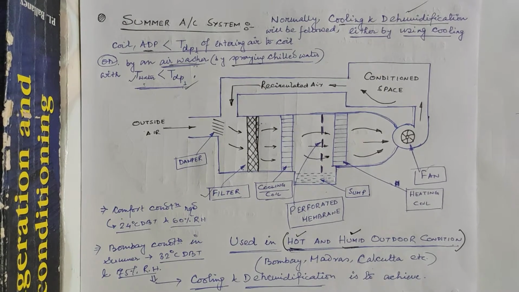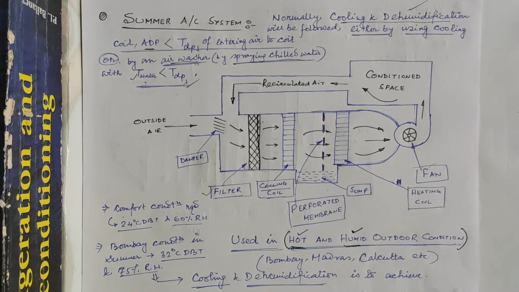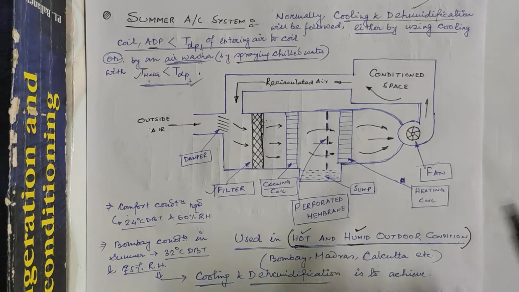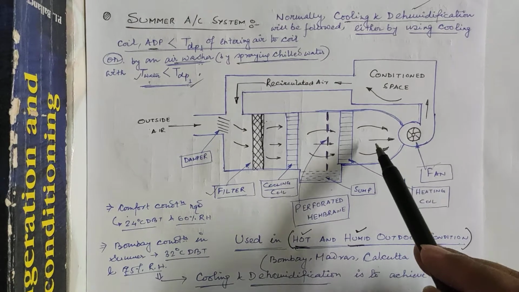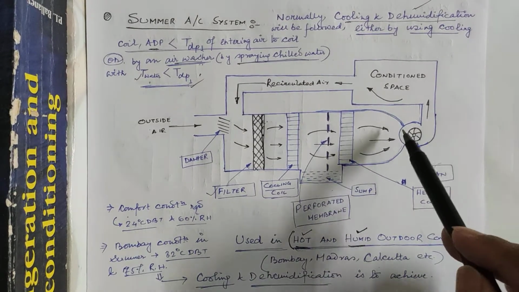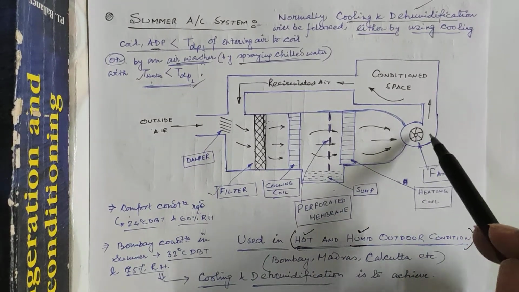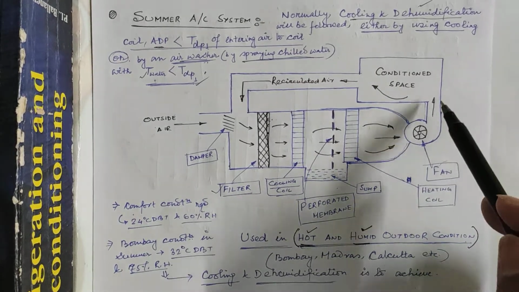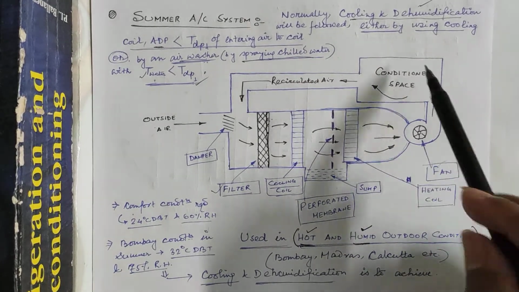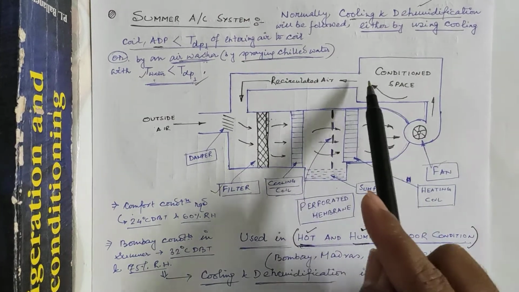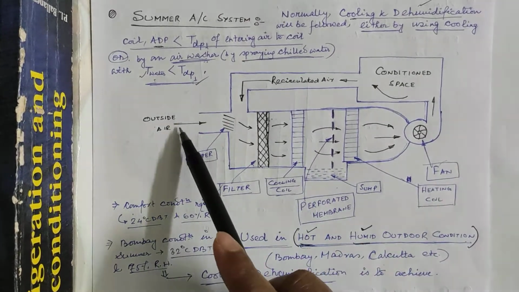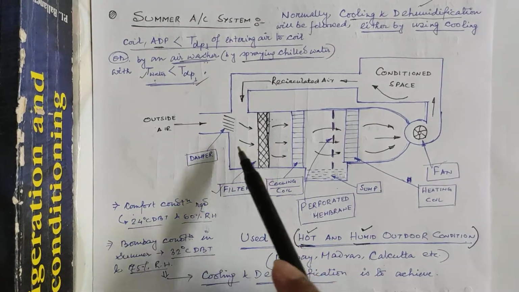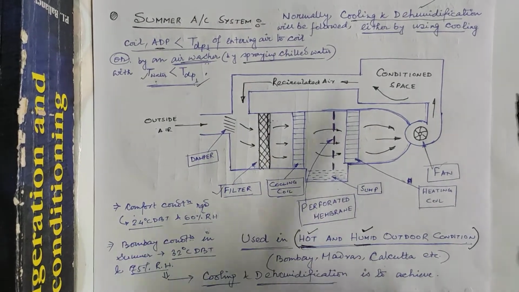Now why these two types of coils are used over here, the cooling coil as well as the heating coil, that I will discuss. After passing through these two coils, the air enters the fan. The function of the fan is to circulate, or pass the air into the conditioned space, and from the conditioned space, through the return duct, the recirculated air will come, and this outside air and recirculated air will mix in a proper ratio. That will again enter the filter and pass through all these apparatus.